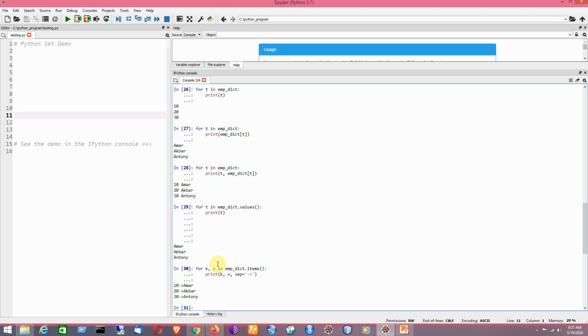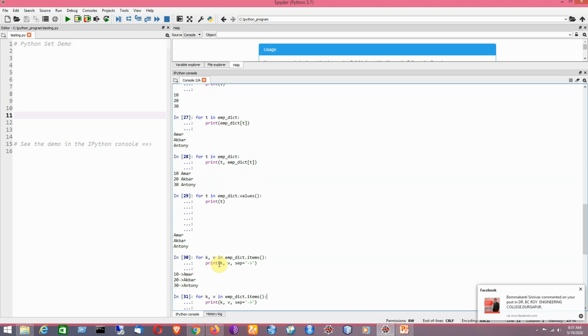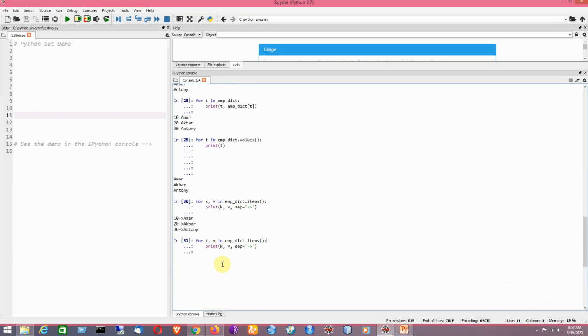Now I would like to check what is the length of a particular dictionary. So how can you get the length of a particular dictionary? That you can check by using the length method.